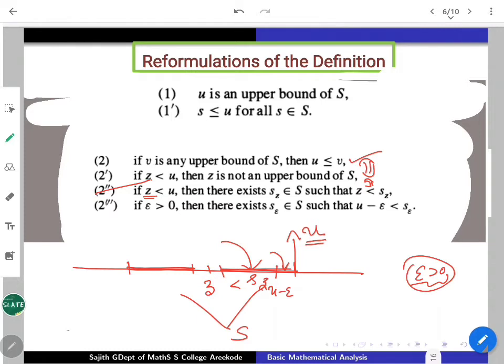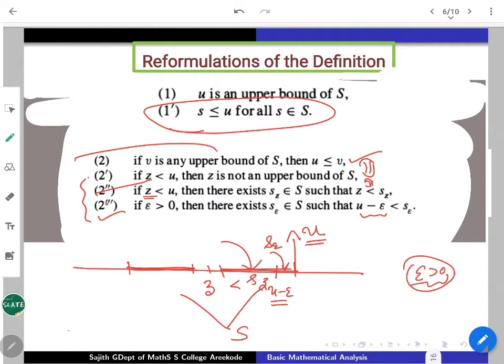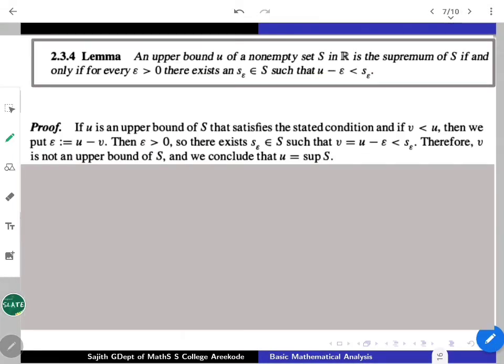Start with any positive epsilon, then U minus epsilon is certainly strictly less than U. So it is not going to be an upper bound, which should ensure that some member, I may write it as s epsilon, from S should be available in between U minus epsilon and U. That is another way of saying it precisely. So instead of 1, we can replace the definition by 1 dash. Instead of 2, any of the 3 conditions I can replace it. So one can easily restate the definition in many fashions. Just as a lemma, I will write down the last one.